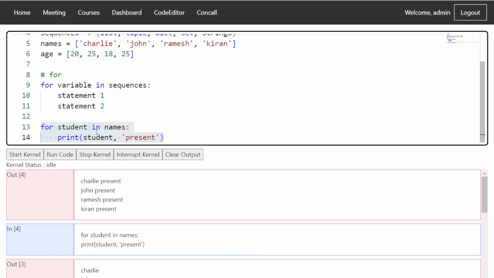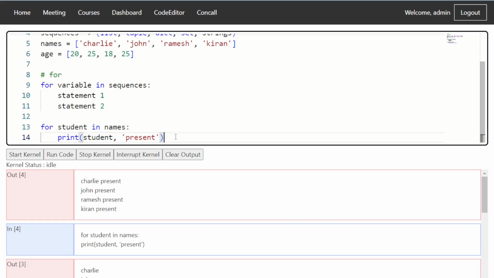This means the values were picked up one by one from the for loop and executed line by line. Like this, we can do different types of operations. Inside this, we can check if the student is present and then mark the attendance. These operations on students, one by one, are what for loops are for.